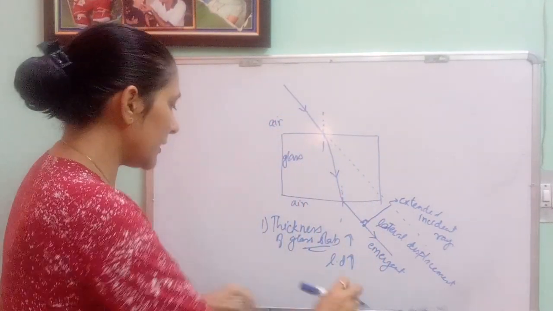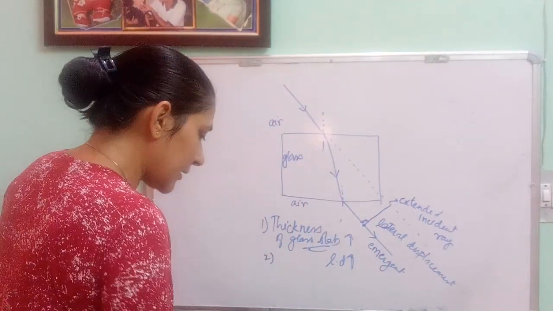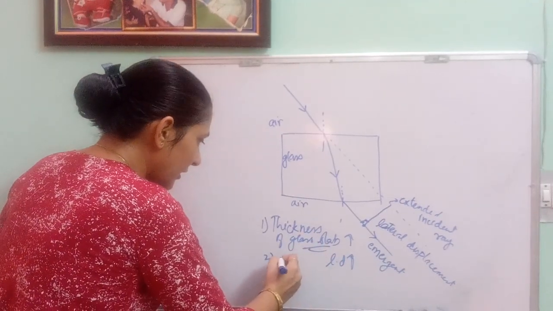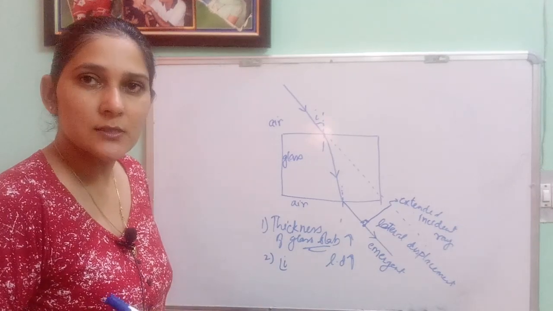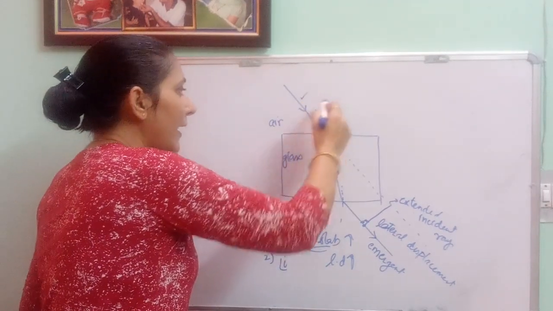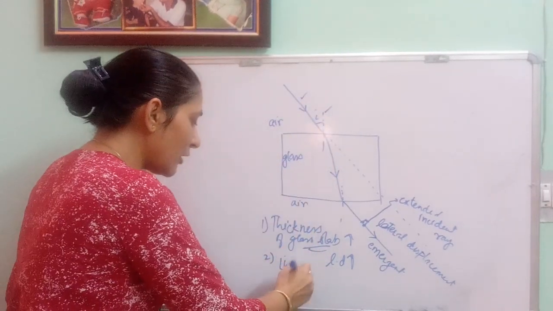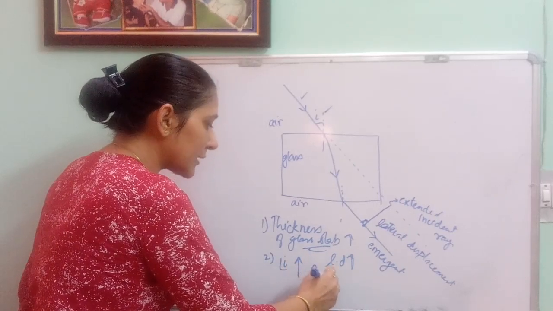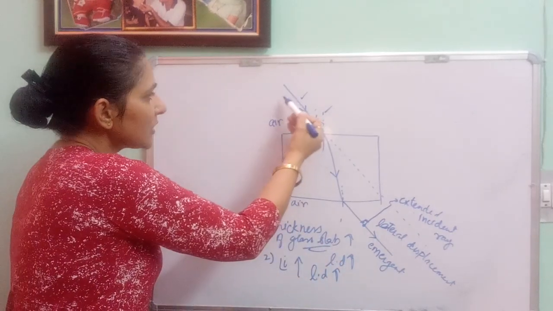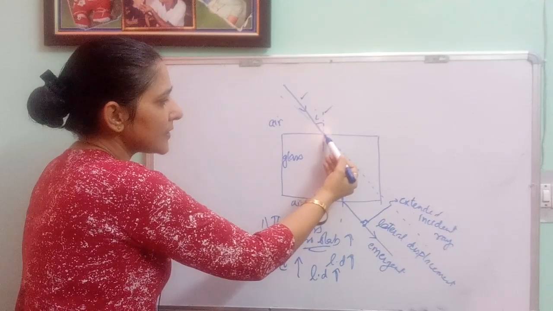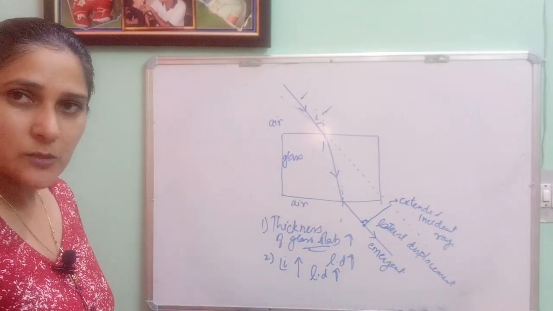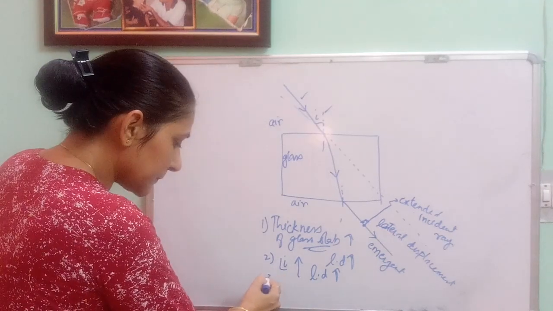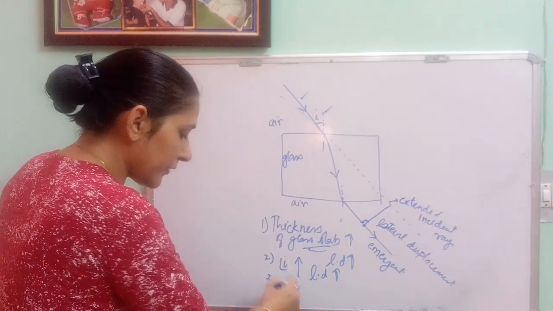The second factor affecting this is the angle of incidence at which the ray is striking over here. This is the angle of incidence, the angle between the incident ray and the normal. More the angle of incidence, again more the lateral displacement. As the value of the angle of incidence increases, your ray will bend more and there will be more lateral displacement. The third one is the refractive index.